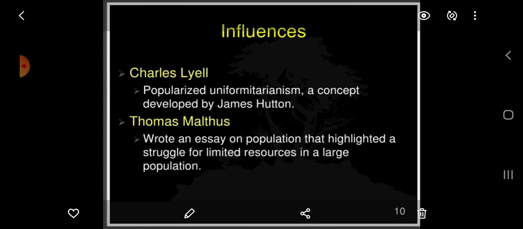Then we have Charles Lyell. He popularized uniformitarianism, a concept developed by James Hutton. Then there was Thomas Malthus, who wrote an essay on population that highlighted a struggle for limited resources in a large population.